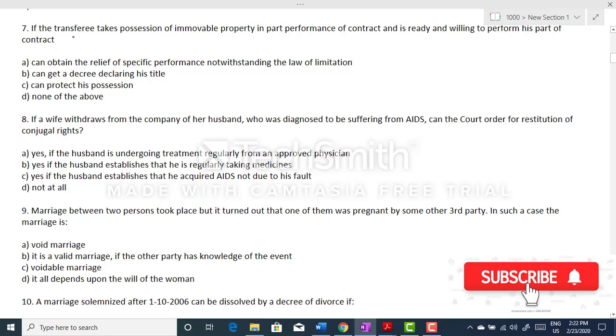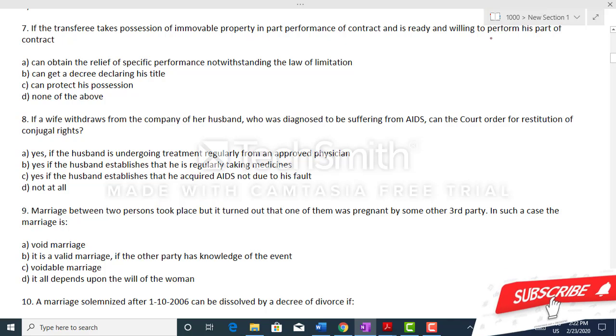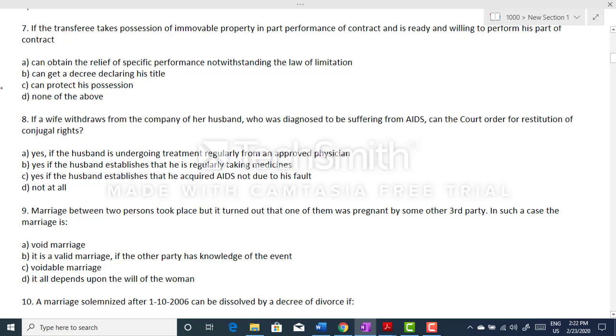If the transferee takes possession of immovable property in part performance of contract and is ready and willing to perform his part of the contract. So we have four options here, and the correct option is option C, that is he can protect his possession.